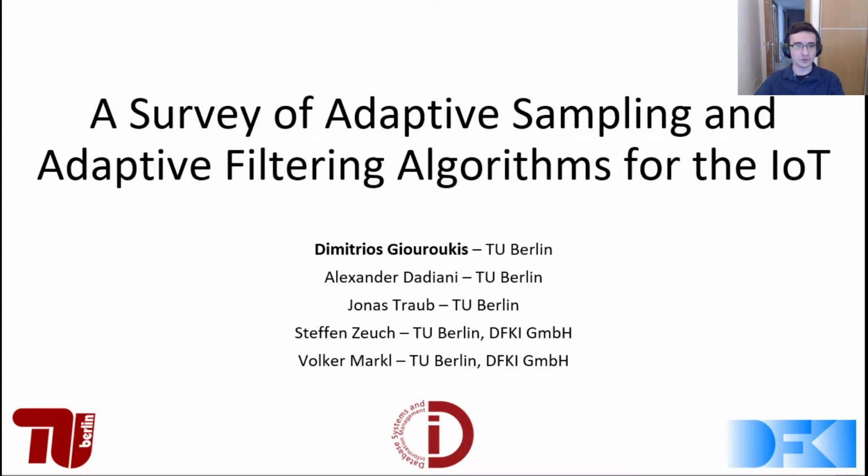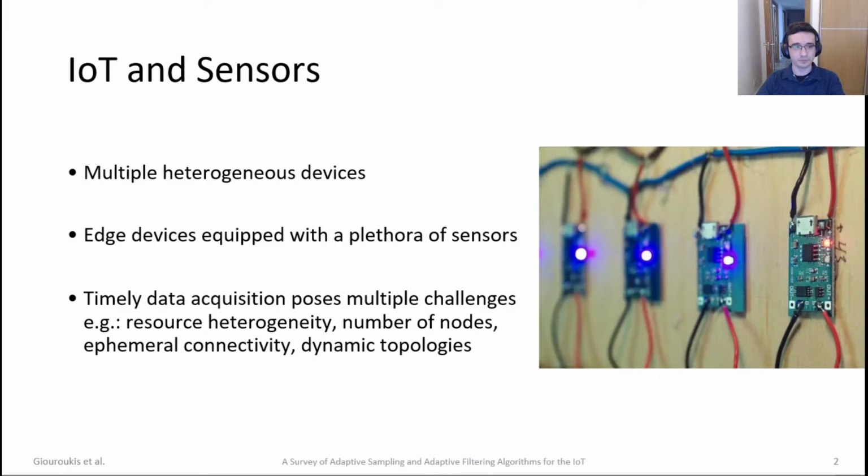I am Dimitrios Giouroukis and this is a survey of adaptive sampling and adaptive filtering algorithms for the Internet of Things. This work was conducted at TU Berlin's DIMA together with Alexander Dadiani, Jonas Traub, Steffen Zeuch and Volker Markl.